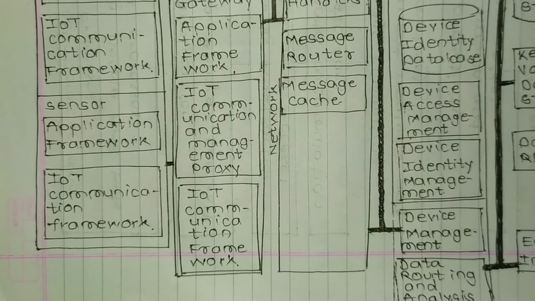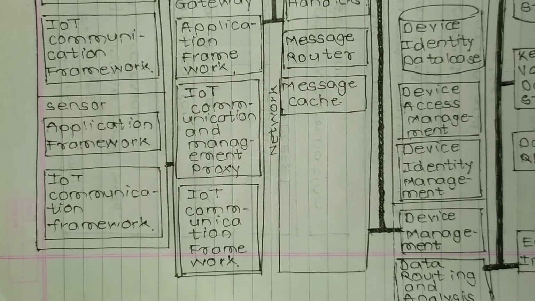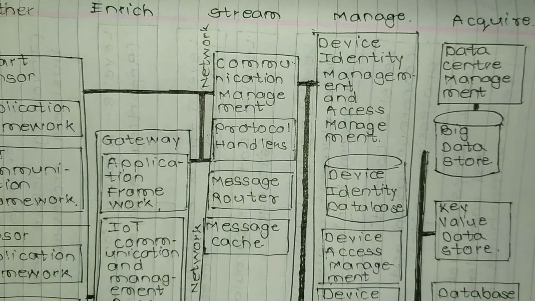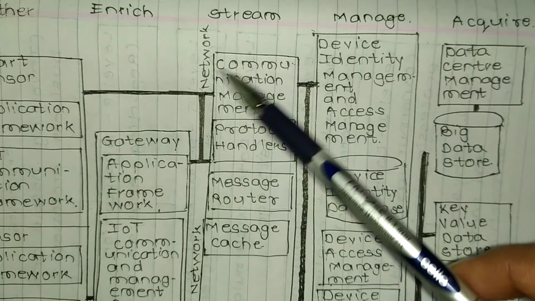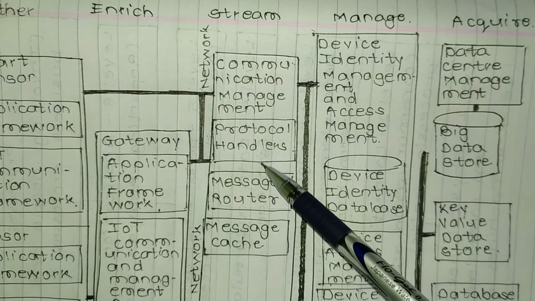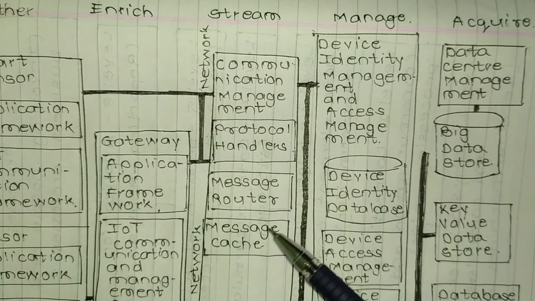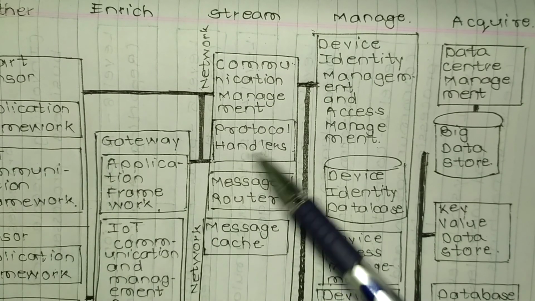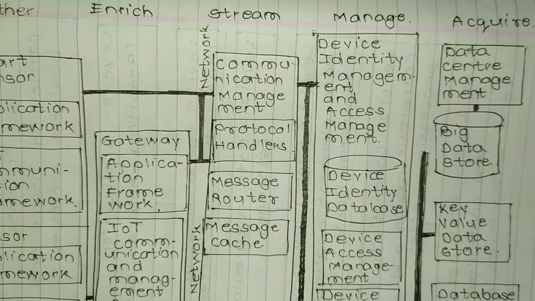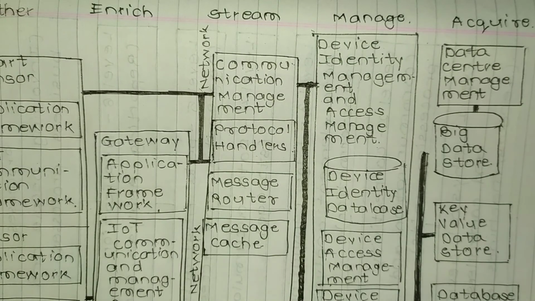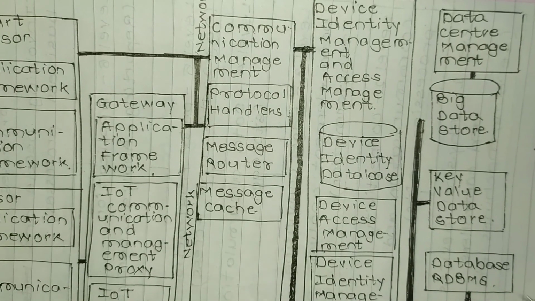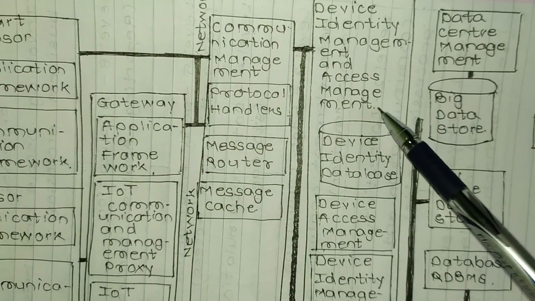So we will see blocks of stream section now. In stream section there are various blocks. First is communication management, second is protocol handler, third is message router, and fourth is message cache. So these are blocks in stream section. Now we will see blocks of manage section. In manage section we have device identity management and access management.